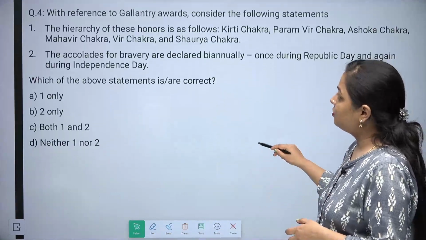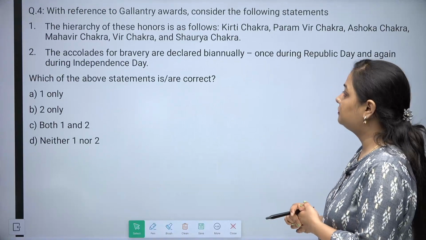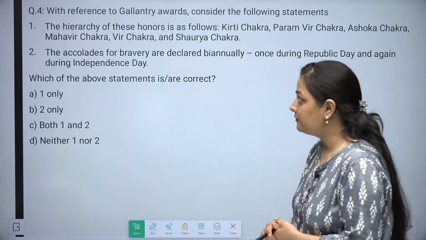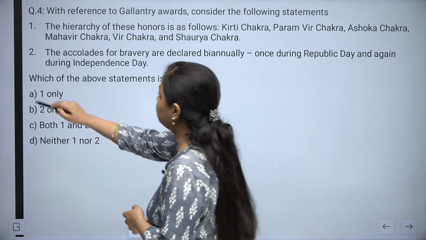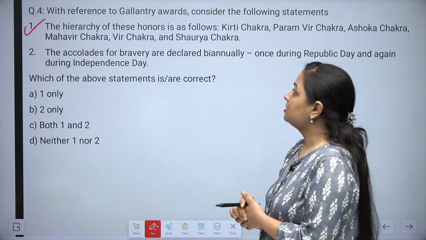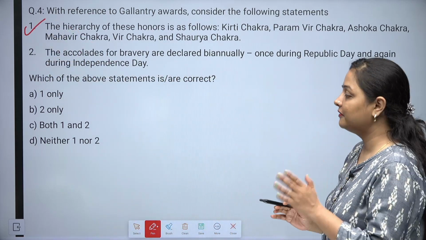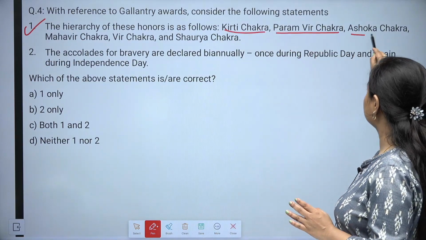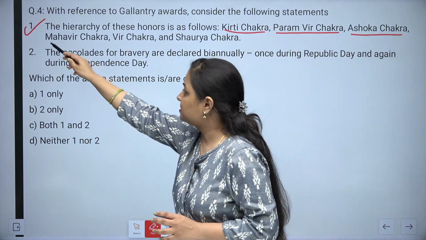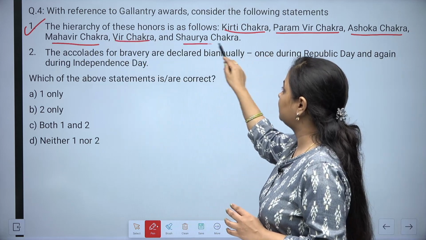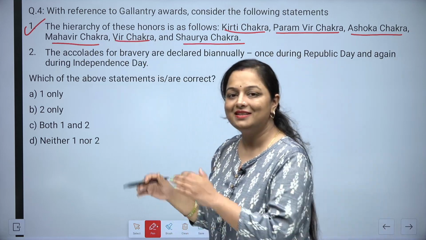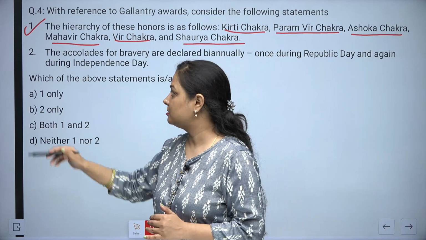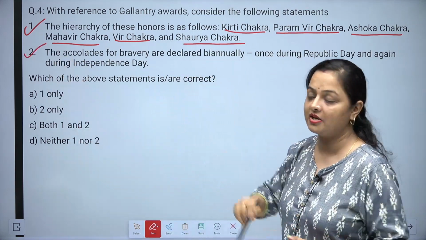With reference to gallantry awards, consider the following statements. The very first statement is, the hierarchy of these honors is as follows: the Kirti Chakra, then Paramveer Chakra, then Ashoka Chakra, then comes Mahavir Chakra, Veer Chakra, and then the Shaurya Chakra.